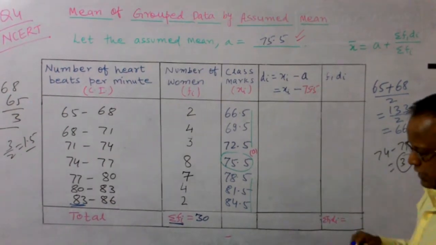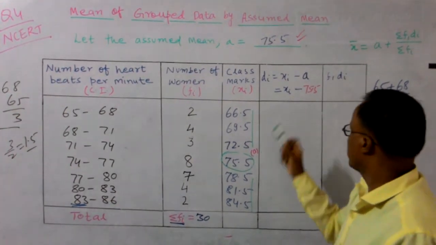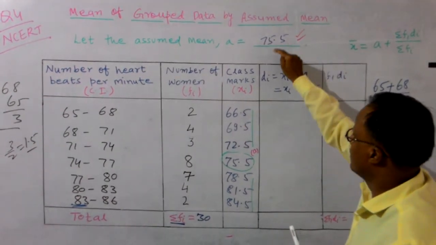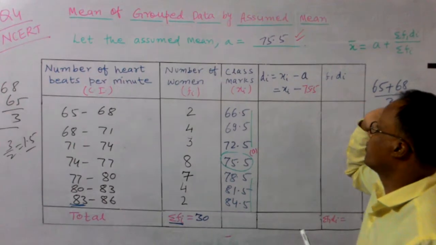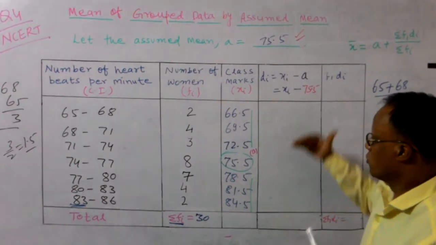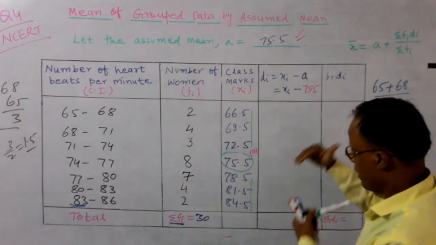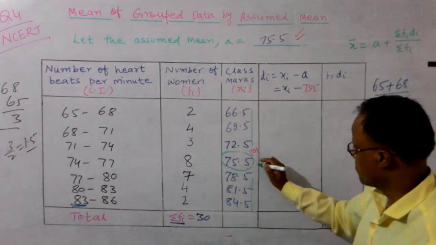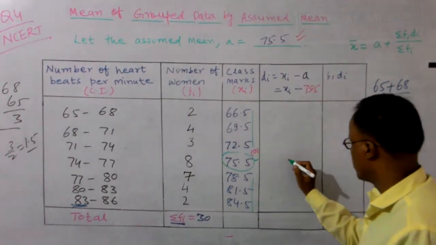So we have to calculate the value of di. Tell me, how will you do it? This simple way: 66.5 minus 75.5. Keep subtracting. Some values you get negative and some positive. Remember this technique: the mid value where you assume, it is 0.